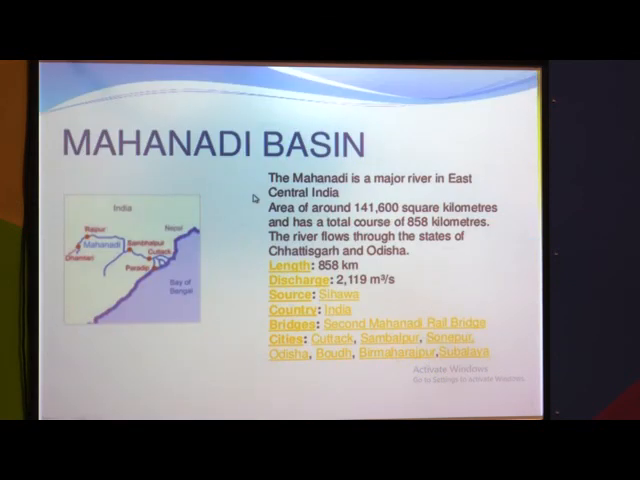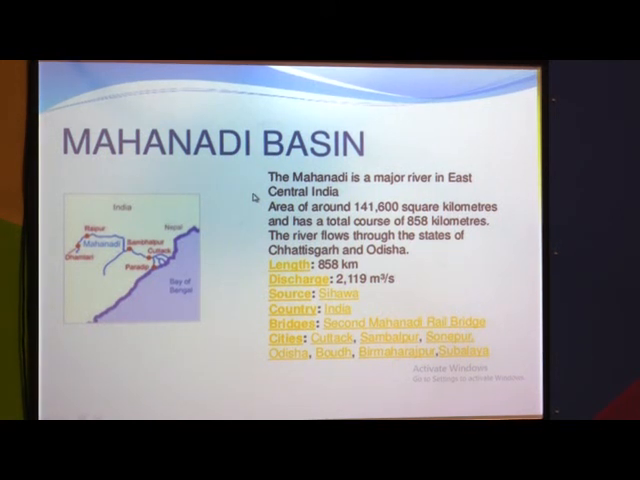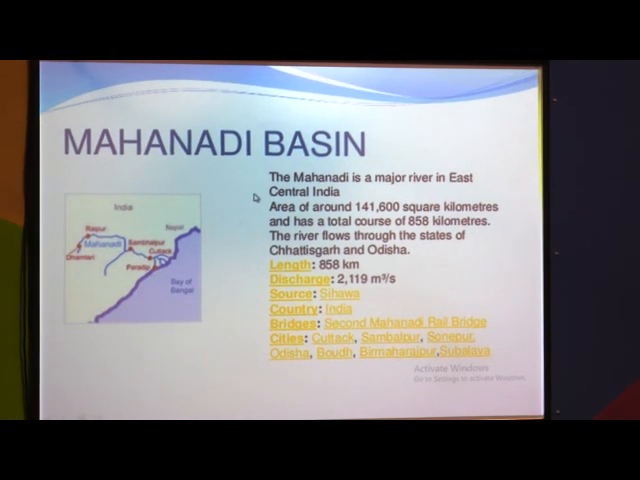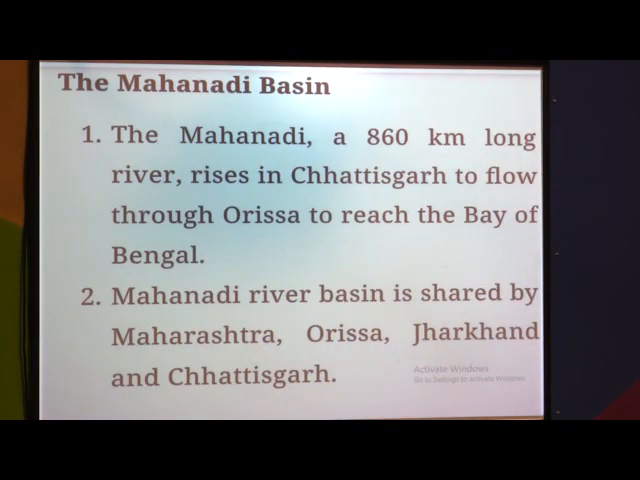The Mahanadi river also originates on the Peninsula Plateau area in the central part. When we discuss the Mahanadi, Chhattisgarh and Odisha are the two main states covered by it, and the length of the river is 858 km. See, the Mahanadi is 860 kilometer long, it originates or rises in the Chhattisgarh area, flows through Orissa and reaches the Bay of Bengal. The Mahanadi river shares its area with Maharashtra, Odisha, Jharkhand and Chhattisgarh.